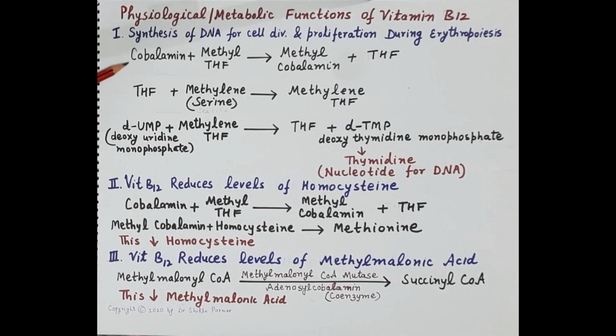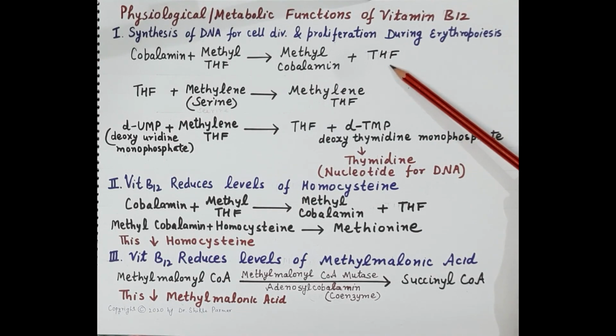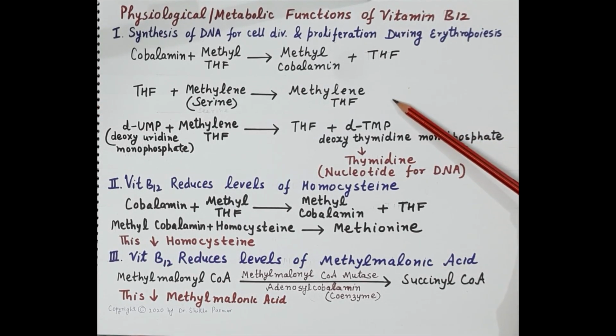Now, cobalamin, that is vitamin B12, accepts a methyl group from methyl tetrahydrofolate, and that results in the formation of methylcobalamin. Now this tetrahydrofolate receives a methylene group from serine, that is another amino acid, and it forms methylene tetrahydrofolate.